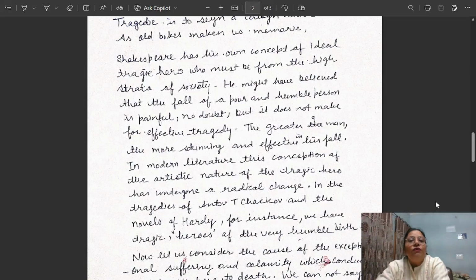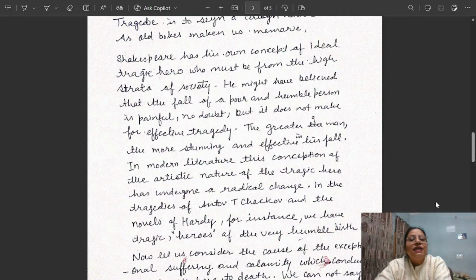that the fall of a poor and humble person is painful, no doubt. So according to Shakespeare, he is not against using the common man, but he did not use the common man for his tragedies. Why so? Because according to him, these common people will not have an effect on others. The catharsis will not happen there. That will not be a kind of purification. Others will not realize their own fault, their own sin.